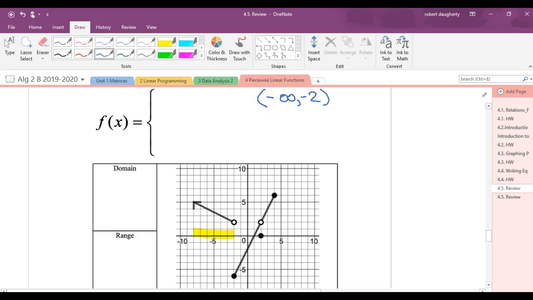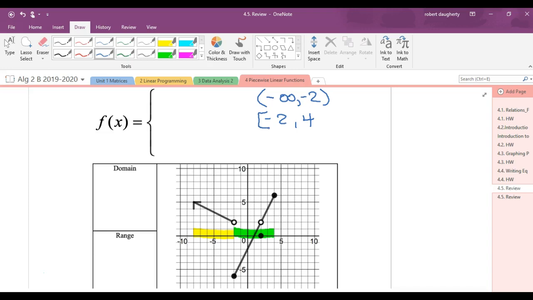Okay. Then if I look at this second line, I can see that line is being graphed from -2 all the way over to 4. Okay. So from -2 to 4, and that line is going to have a closed circle at the -2, and it has an open circle at 4.